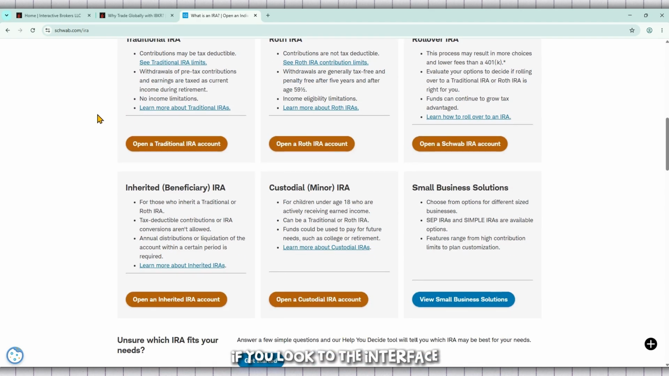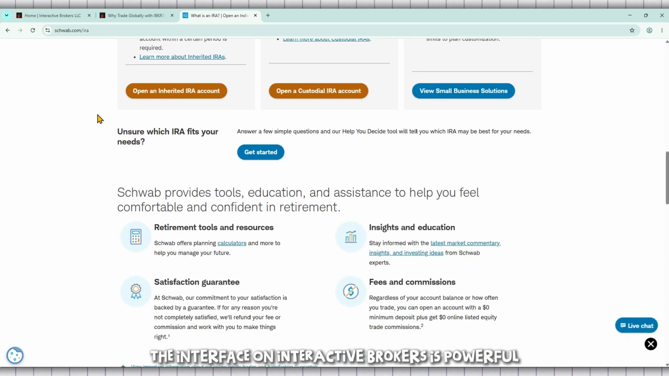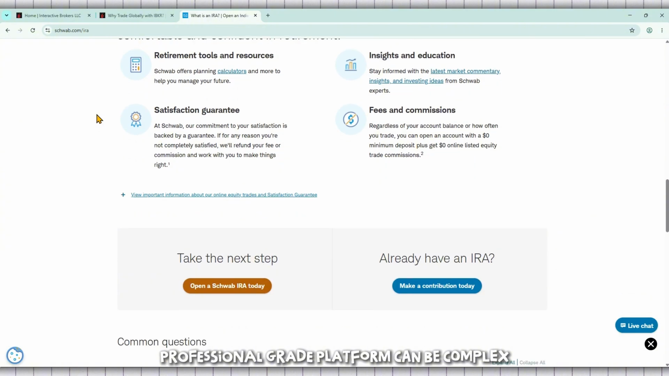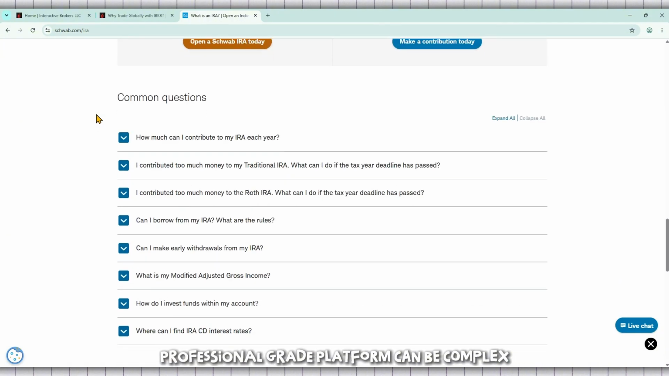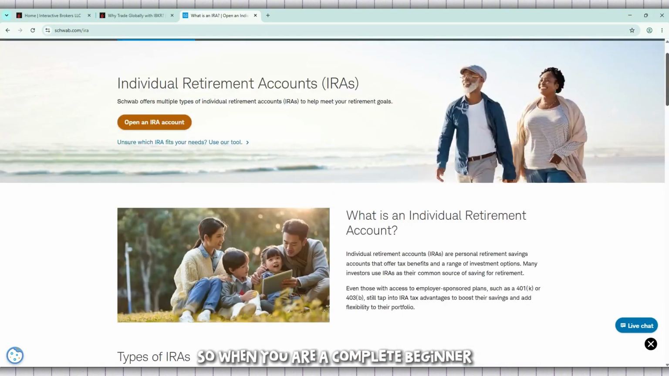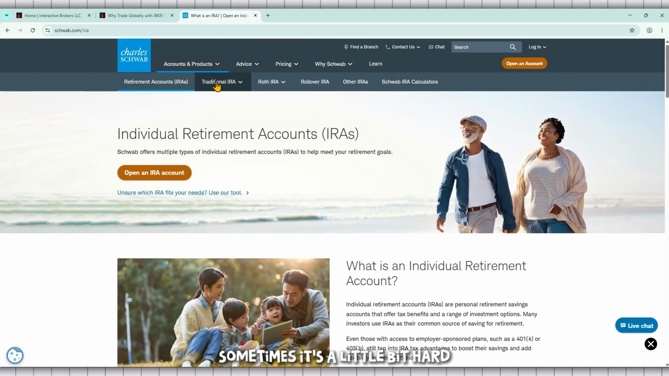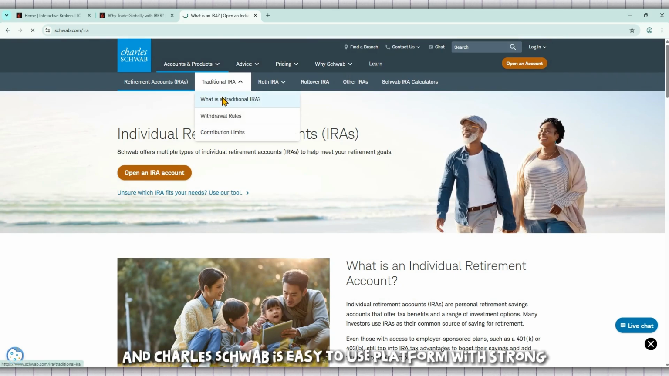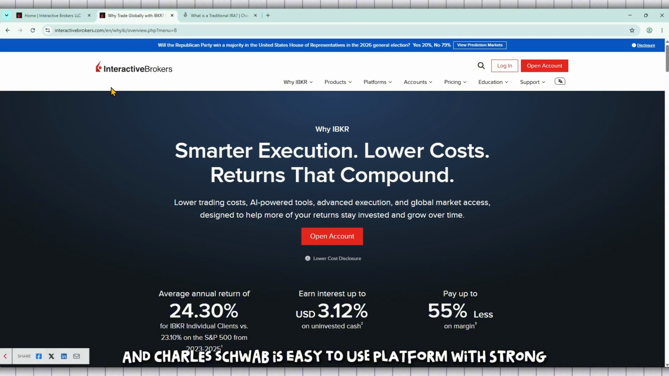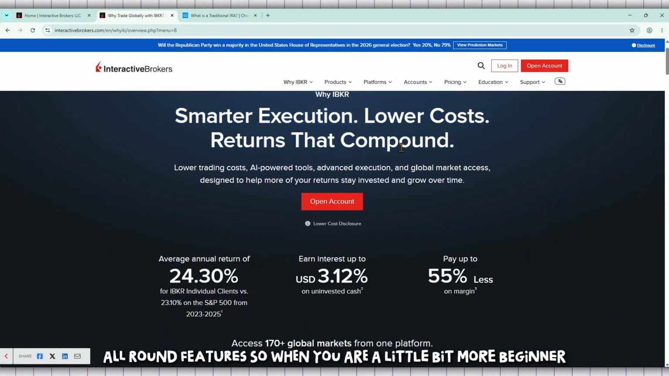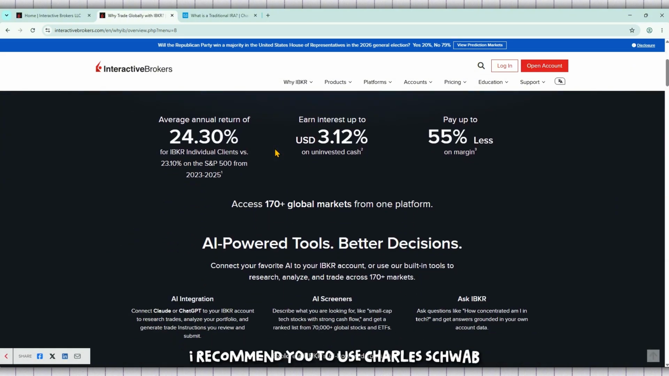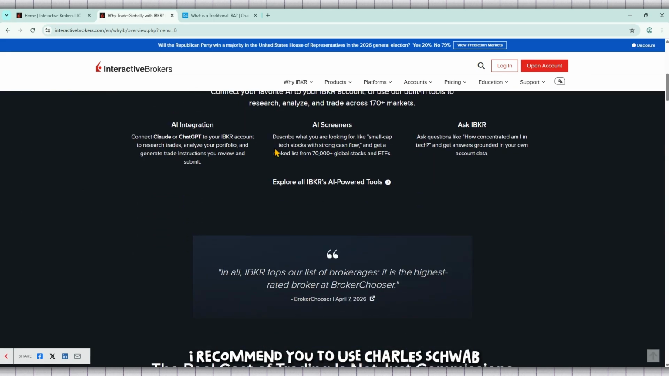If you look to the interface, Interactive Brokers is powerful. Professional-grade platform, but it can be complex. So when you're a complete beginner, sometimes it's a little bit hard. And Charles Schwab is an easy-to-use platform with strong all-round features. So when you're a little bit more of a beginner, I recommend you to use Charles Schwab.